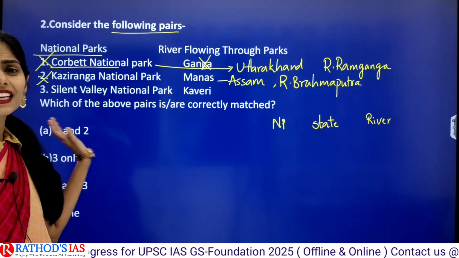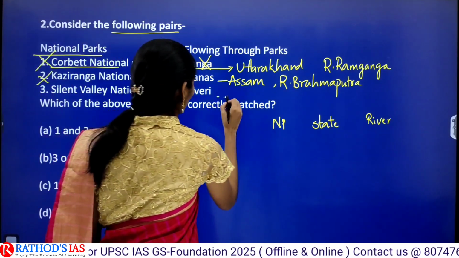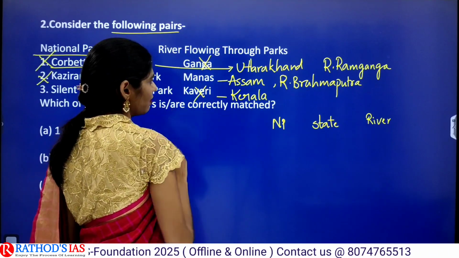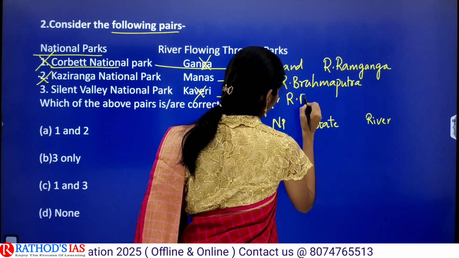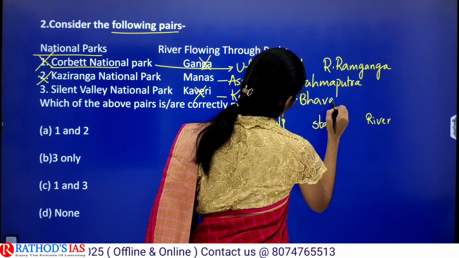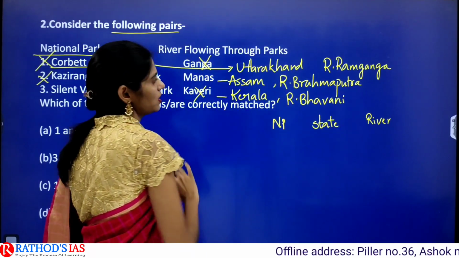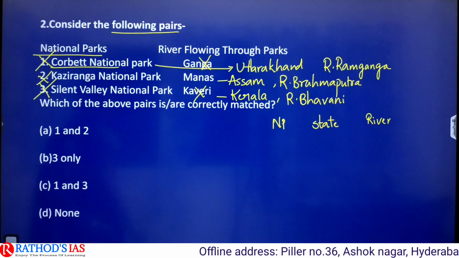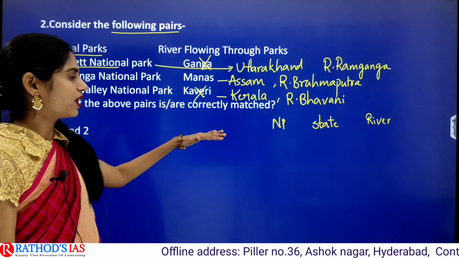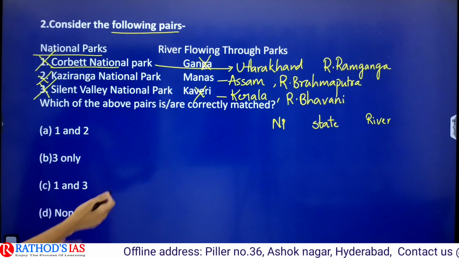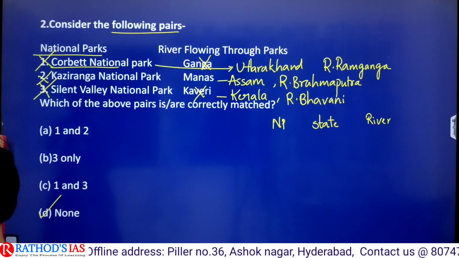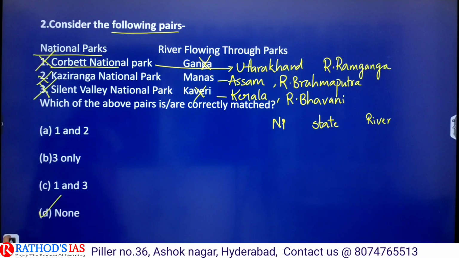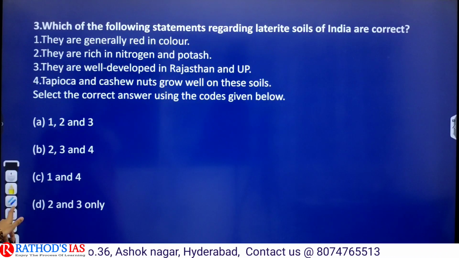And next one is Silent Valley National Park, which is located in the state of Kerala. It is not river Kaveri, but it is river Bhavani. So this river Bhavani is one of the important tributaries of Kaveri which is flowing here. So this third pair is also incorrect. So which of the above pairs are correct? That means none. So answer here is D. Option D, none, is the correct answer for this question. And let us move on to next question.